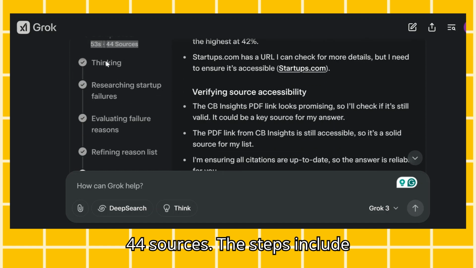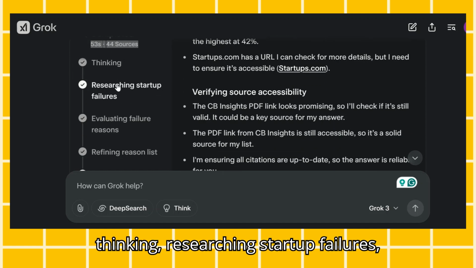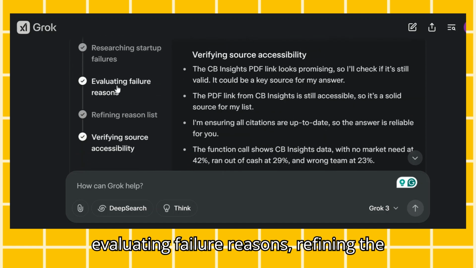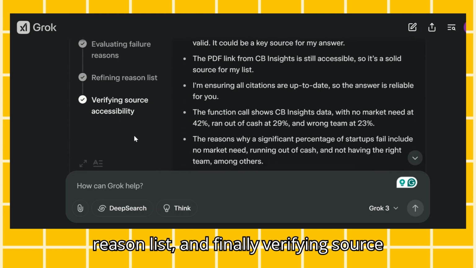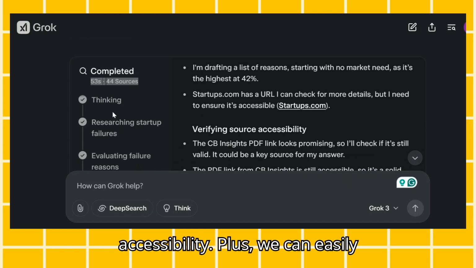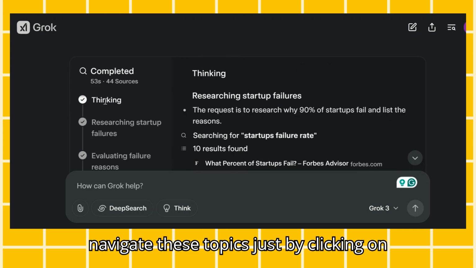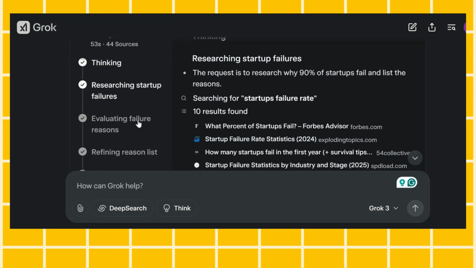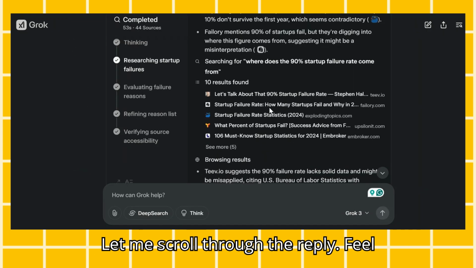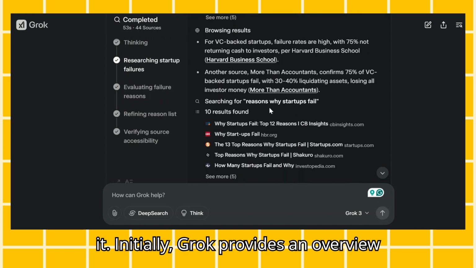The steps include thinking, researching startup failures, evaluating failure reasons, refining the reason list, and finally verifying source accessibility. Plus, we can easily navigate these topics just by clicking on them. Let me scroll through the reply. Feel free to pause the video and read through it.